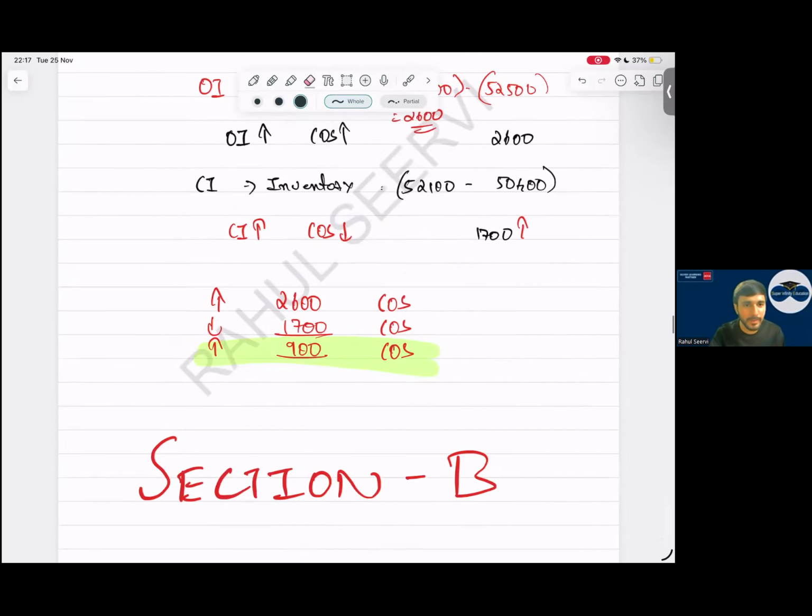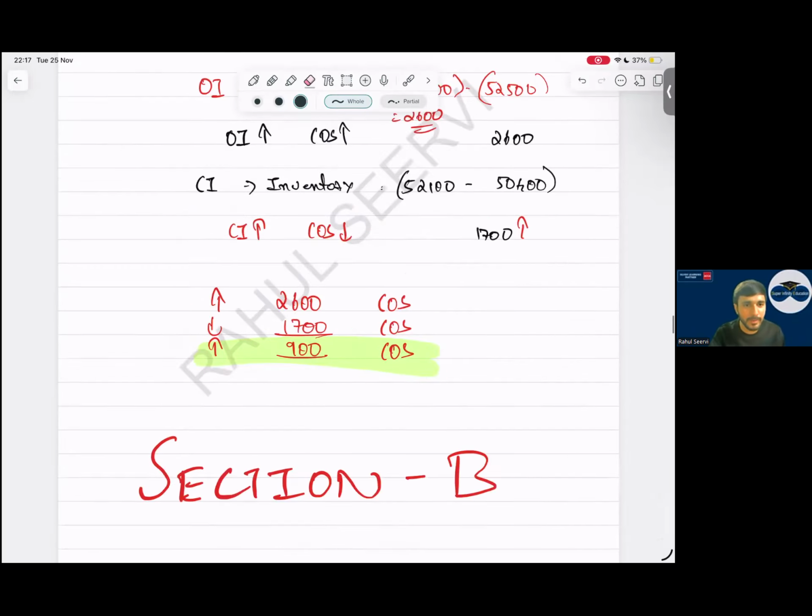Then we started with a discussion regarding section B. Section B, the first question we have completed. If you have not yet watched the recording, please do watch it, so that the section A part is done. Section B, the first question, Danny company, is done. These 5 questions are very simple and easy questions we have seen.